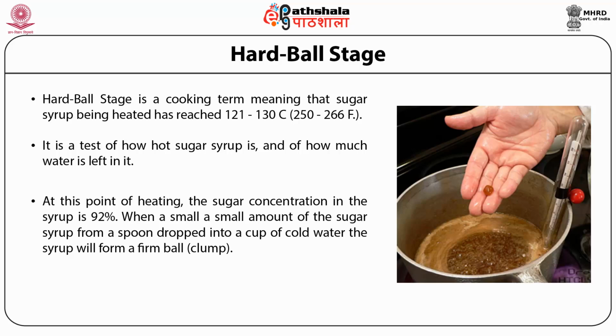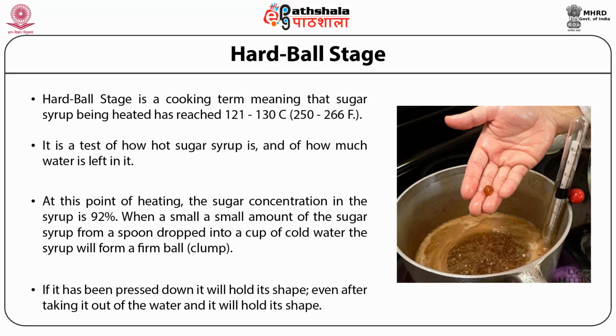When a small amount of sugar syrup is dropped from a spoon into a cup of cold water, the syrup will form a firm ball or a firm clump. If it is pressed down, it will hold its shape even after taking it out of the water. This stage is used in making candies and burfis.